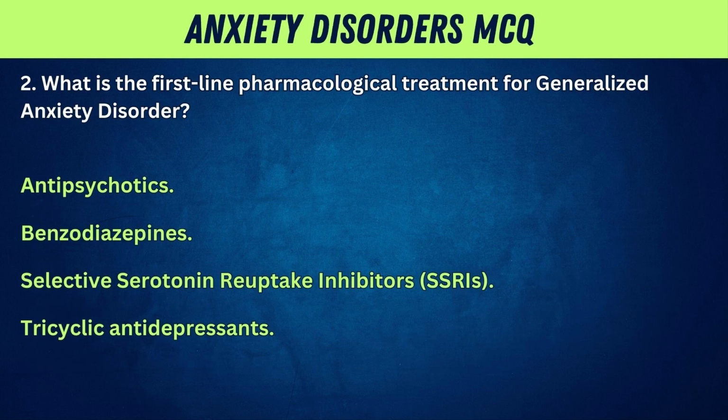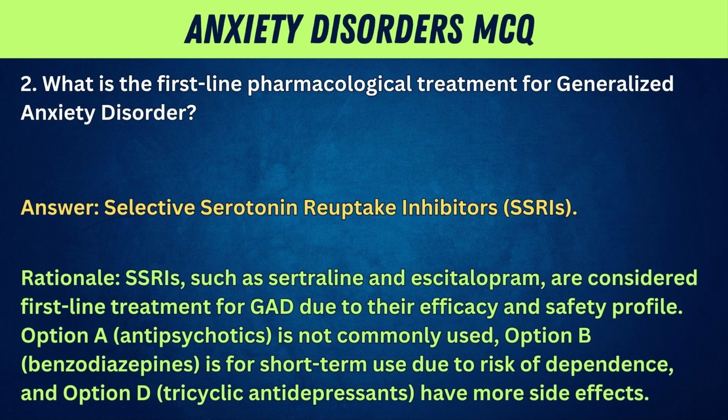2. What is the first-line pharmacological treatment for generalized anxiety disorder? Antipsychotics, benzodiazepines, selective serotonin reuptake inhibitors, SSRIs, tricyclic antidepressants. Answer: selective serotonin reuptake inhibitors, SSRIs. Rationale: SSRIs, such as sertraline and escitalopram, are considered first-line treatment for GAD due to their efficacy and safety profile. Option A, antipsychotics, is not commonly used. Option B, benzodiazepines, is for short-term use due to risk of dependence. And Option D, tricyclic antidepressants, have more side effects.